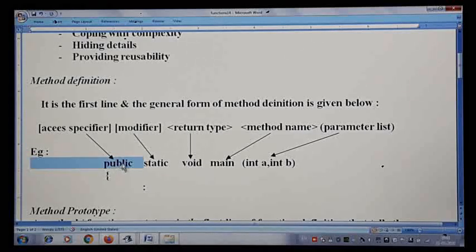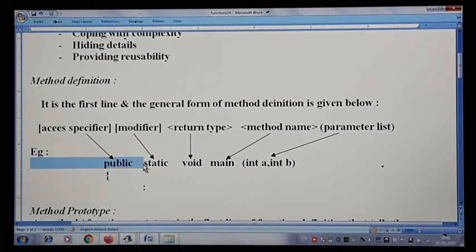What we write here, if you see your textbook also, they'll give you like that. The first one, for the time being you understand, it is actually an access specifier. It will give you the control or accessibility of this particular method. So that part you can learn in the later stage.